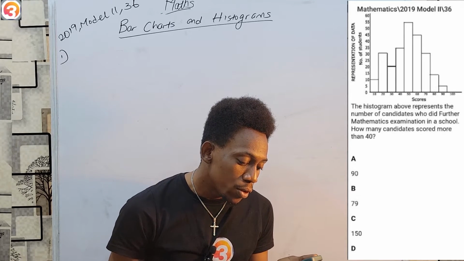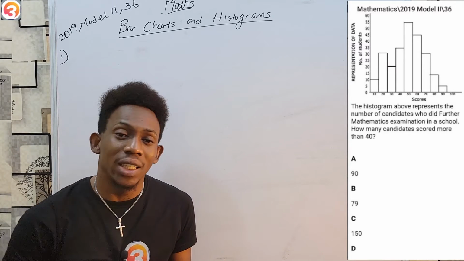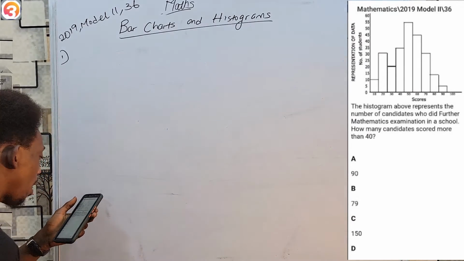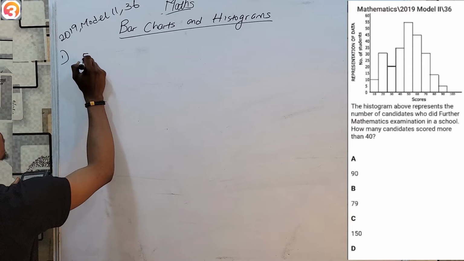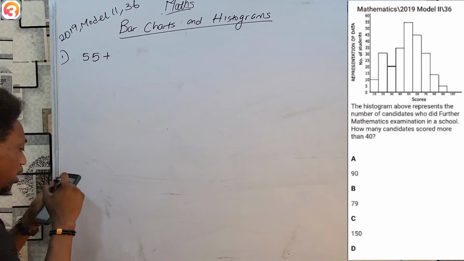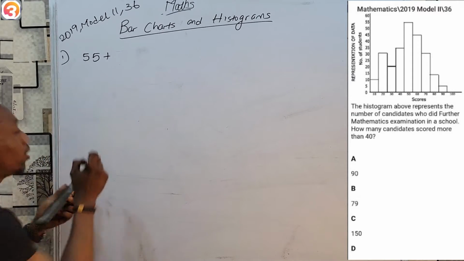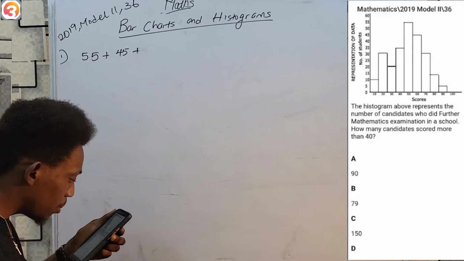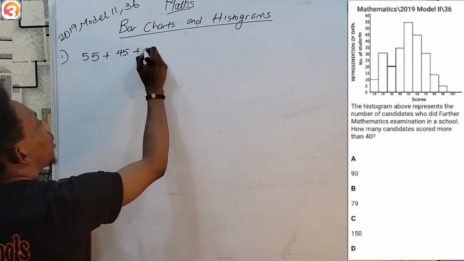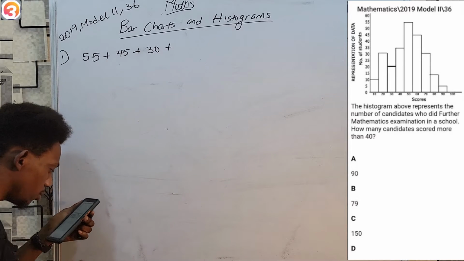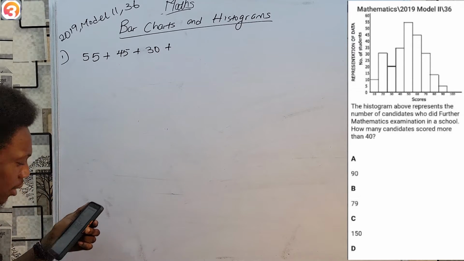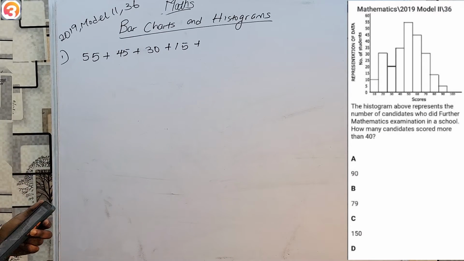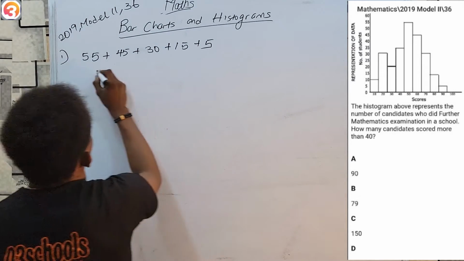I'm going to start then from that 50 bar down to the ending. So counting from my 50 bar, I realized that at my 50 bar, I'm having 55 people. Then on my 60 bar, if I trace it, I should be having 45 people. Then as well, on my 70 bar, when I trace, I should be having 30 people. On my 80 bar tracing, I should be having 15 people. And on my 90 bar, I should be having about 5 people.